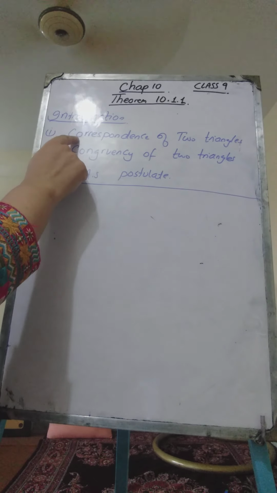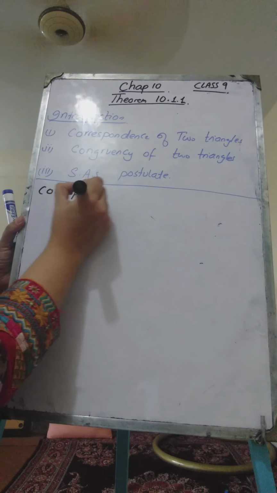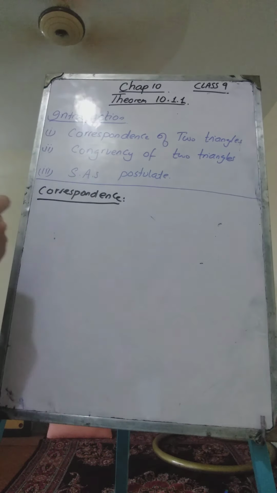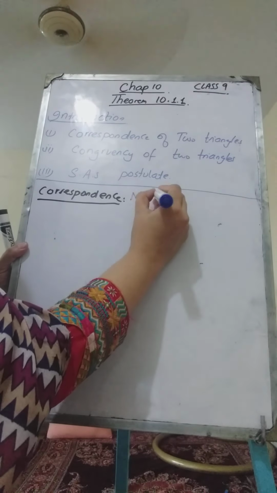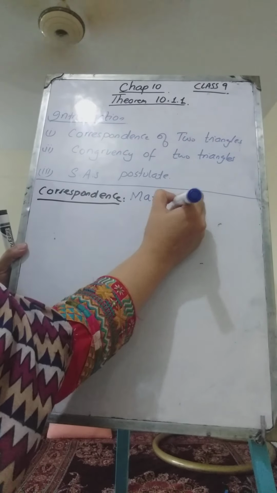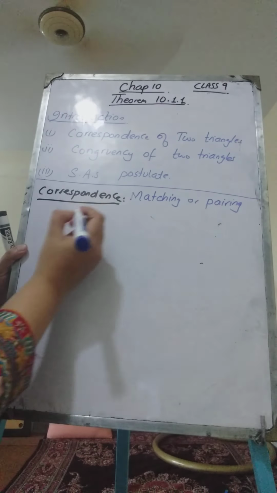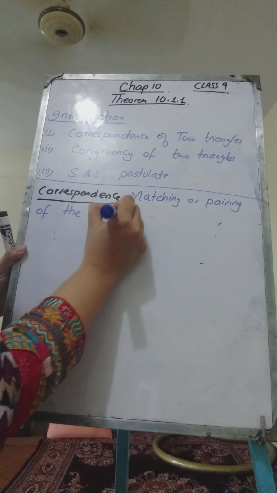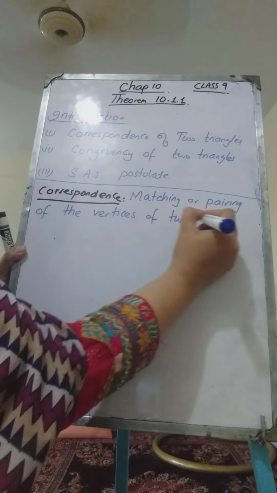The first concept is correspondence of two triangles. Correspondence means, the definition is, correspondence is matching or pairing of the vertices of two triangles.